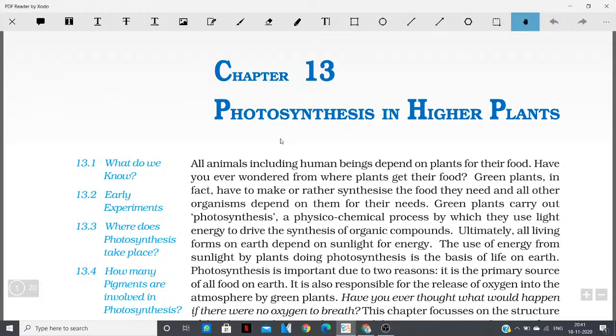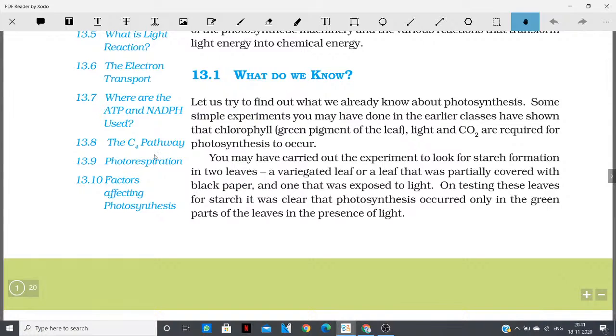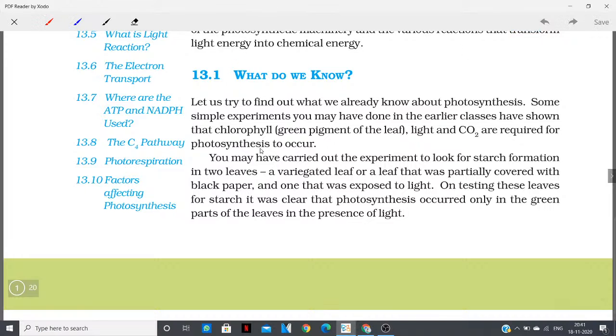So now, what do we know? Let us try to find out what we already know about photosynthesis. Some simple experiments you may have done in the earlier classes have shown that chlorophyll, the green pigment of the leaf, light and carbon dioxide are required for photosynthesis to occur.